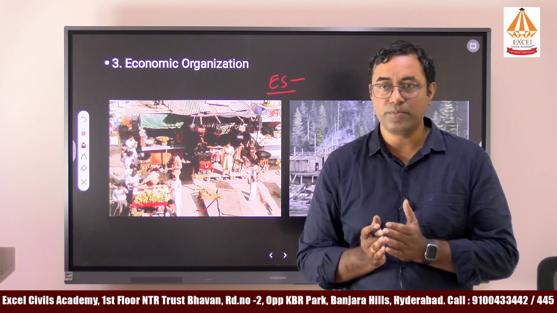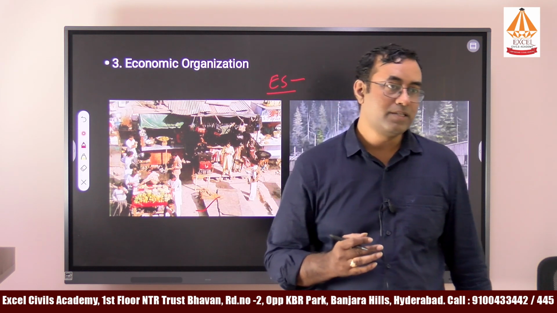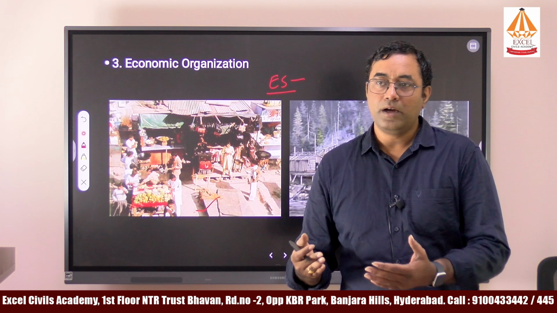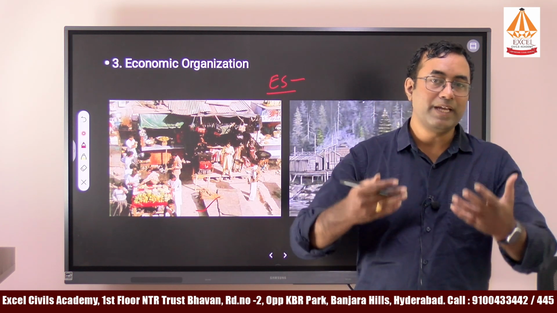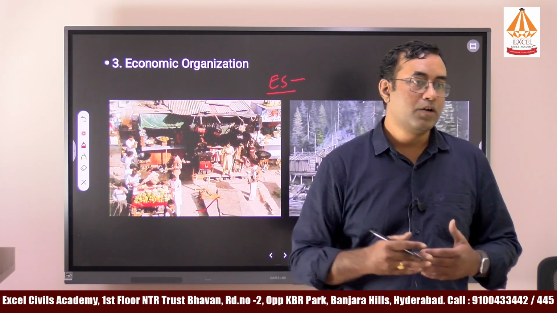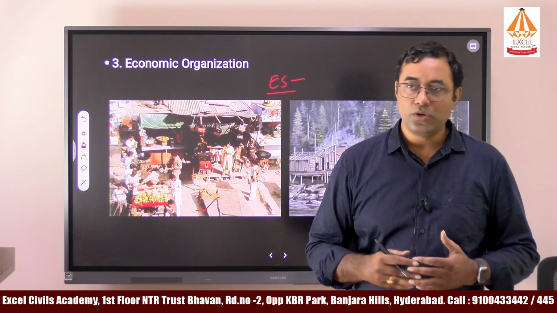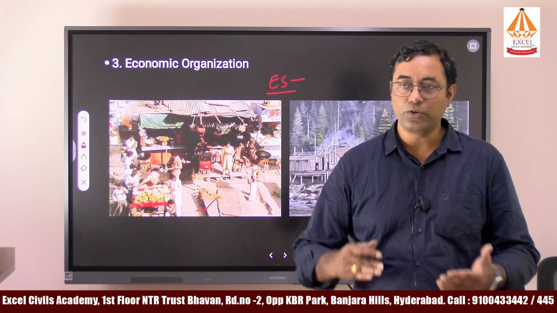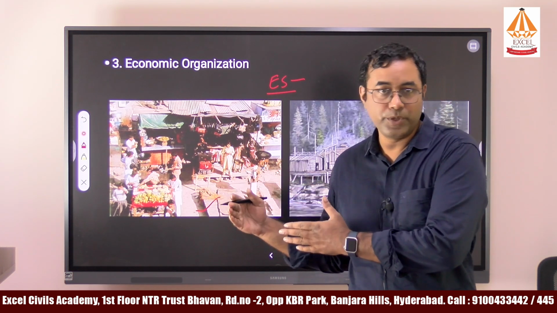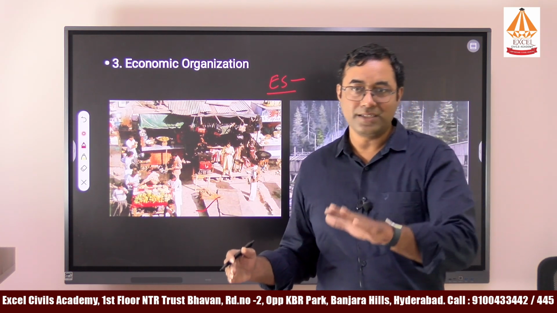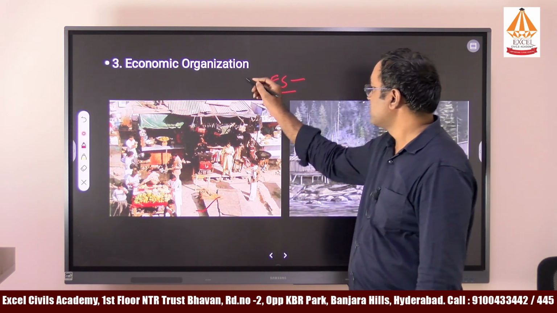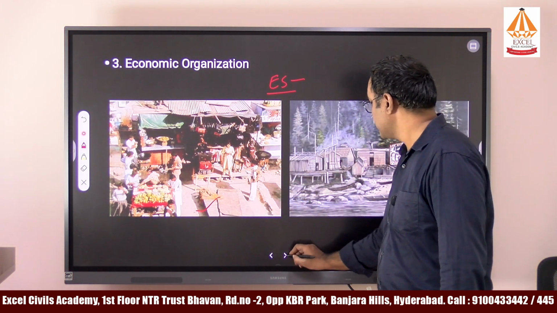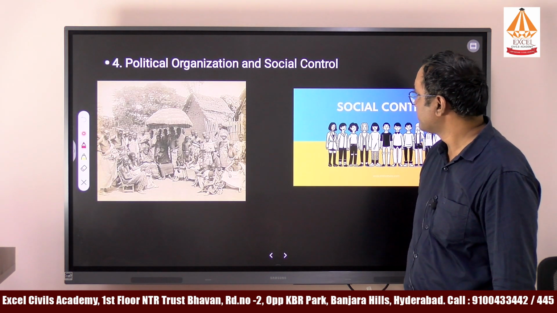A new type of economic system, in the sense that if you follow agriculture, you will try to produce many types of crops, and after producing, what do you do? You go to the agricultural markets and sell the goods to other sections of people. That is how the economic system developed, with respect to the production, consumption and distribution of goods. All the characteristics related to them will be studied in economic organization. Understood everyone? So the next one is political organization.